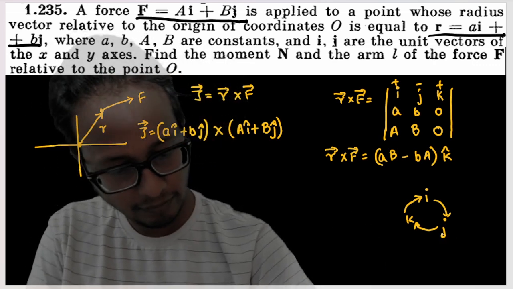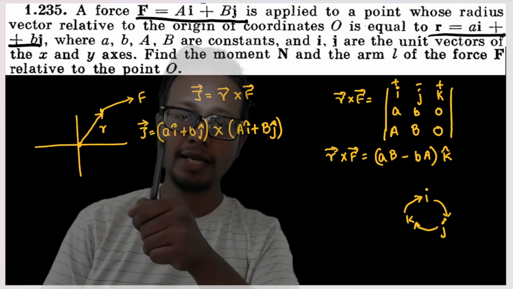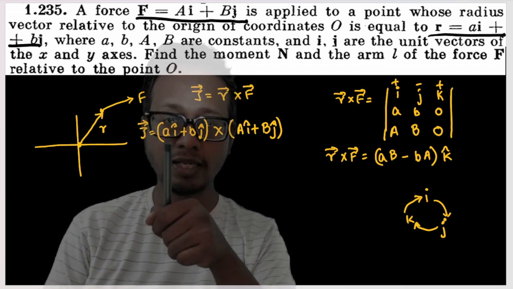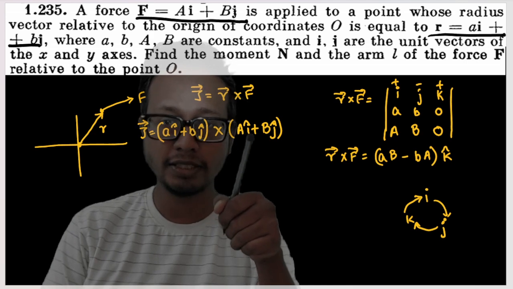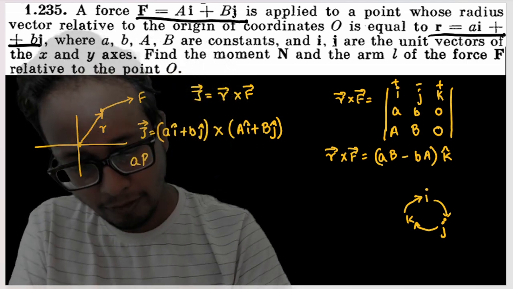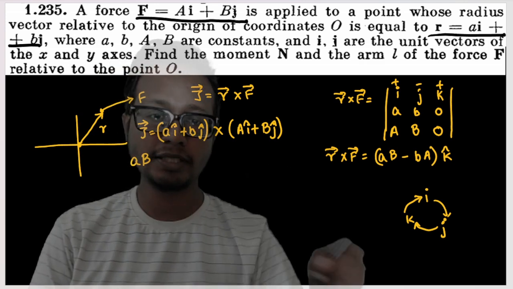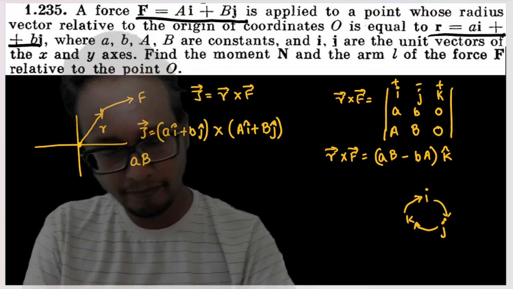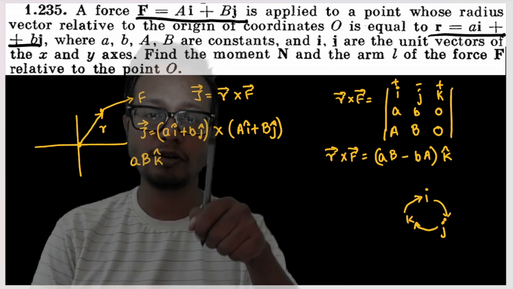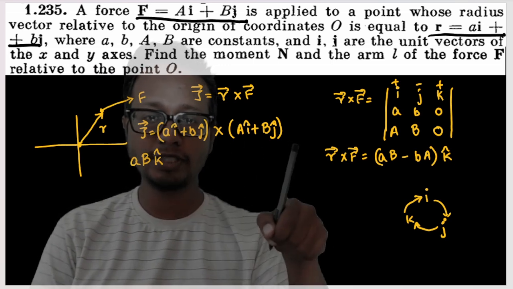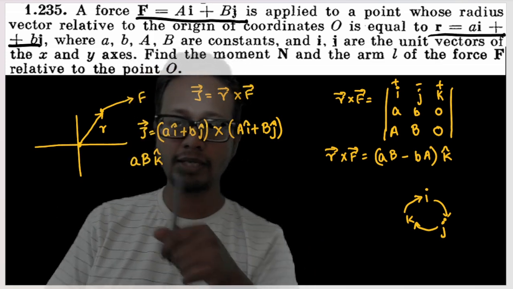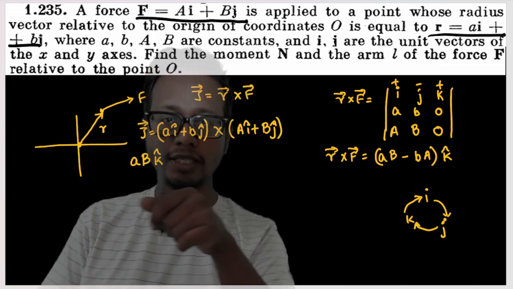Okay, now see, small a into capital A is nothing but a i vector into A i vector. i vector cross i vector is nothing but 0. Then ai into Bj is nothing but a into b, i cap cross j cap, which is nothing but k cap. Now take this parameter b. See, if it was multiplied, a plus b cross c plus d, it would be this into this parameter plus this into this parameter plus this into this parameter. We're doing the same thing out here. This into this is equal to 0. Why? i cross i is equal to 0.